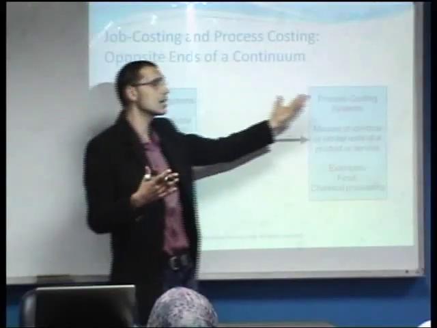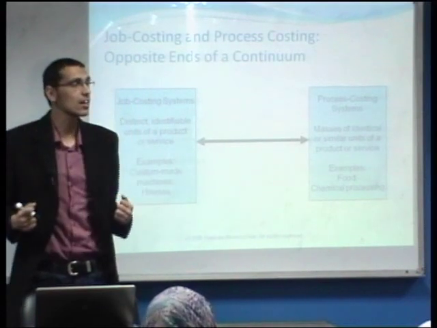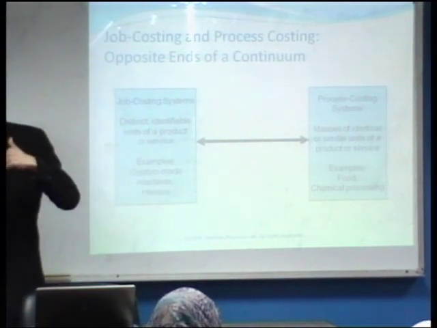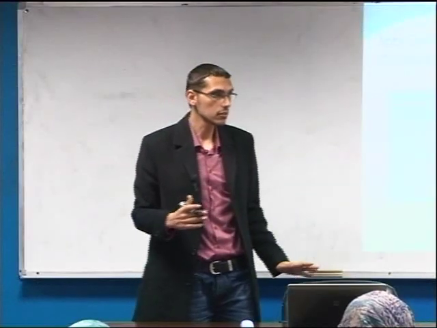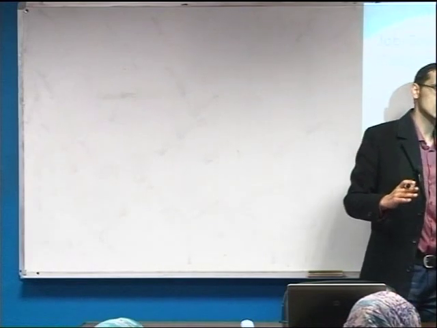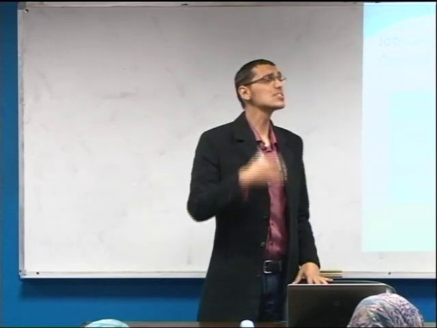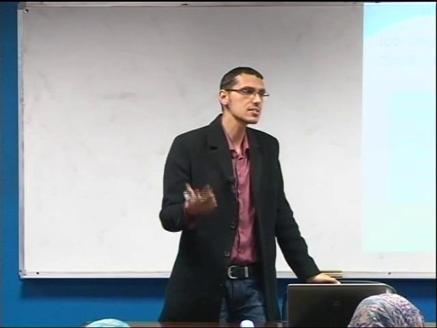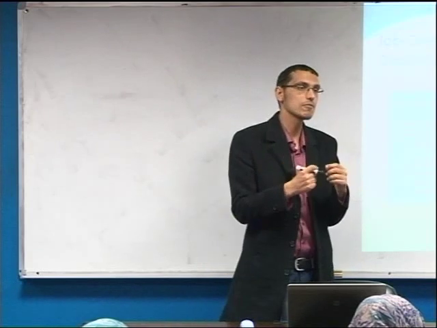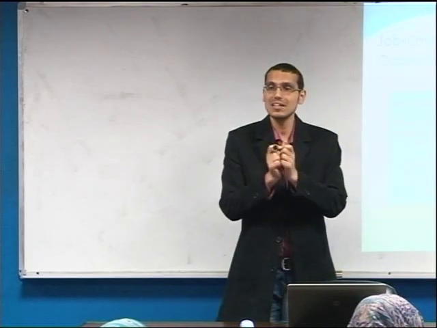Therefore, in process costing, we could use the averaging method. We could divide the total costs that were incurred within a specific period by the number of units produced within the same period. This is the difference between the job costing system and the process costing system. Now we are going to consider in detail the process costing system and the steps in order to calculate the cost of the ending work in process and the cost of the finished goods at the end of a specific period.